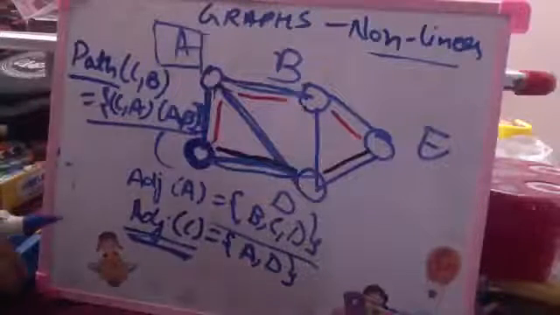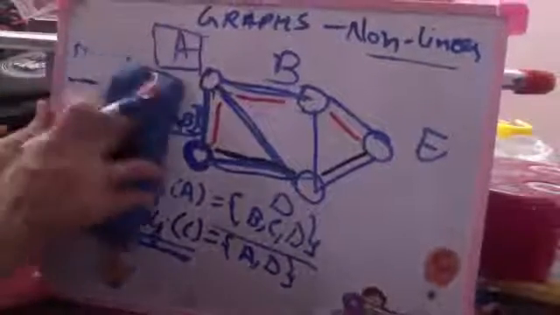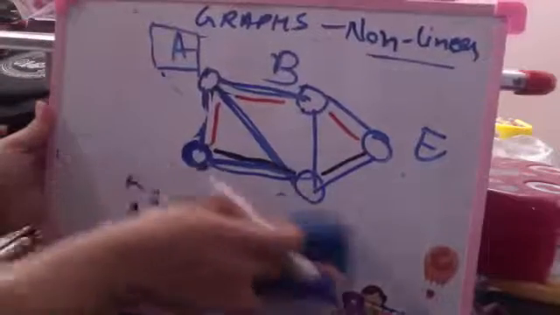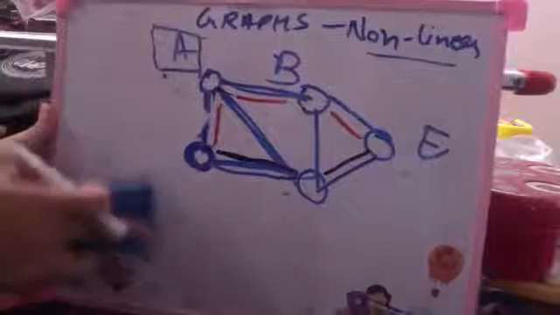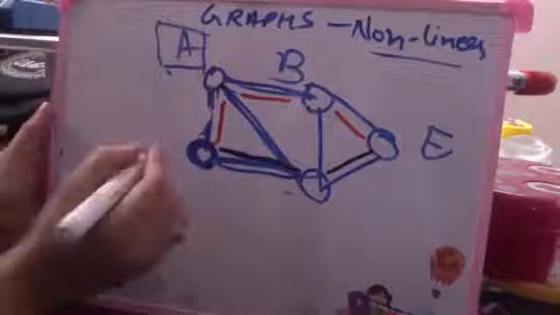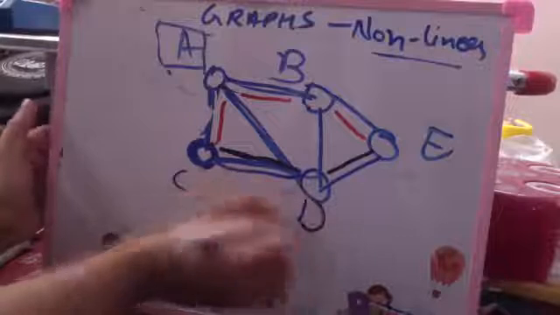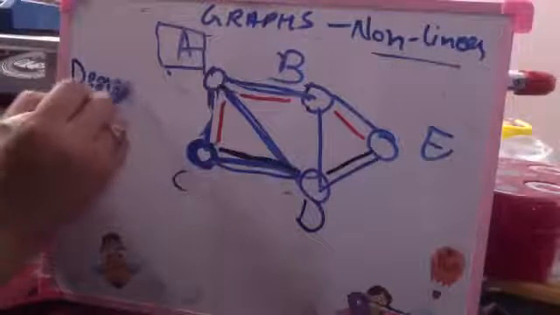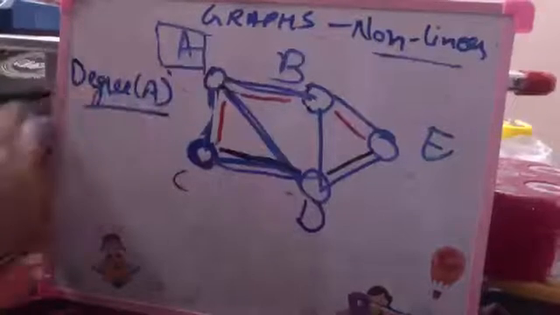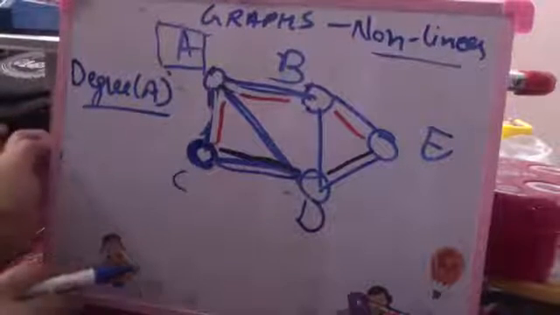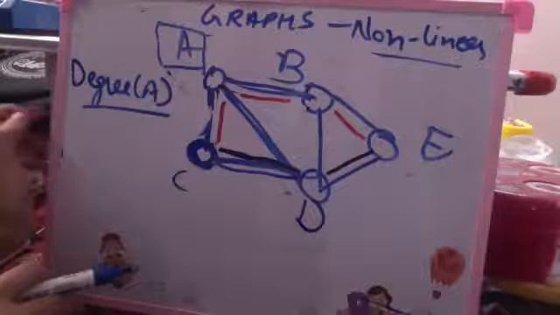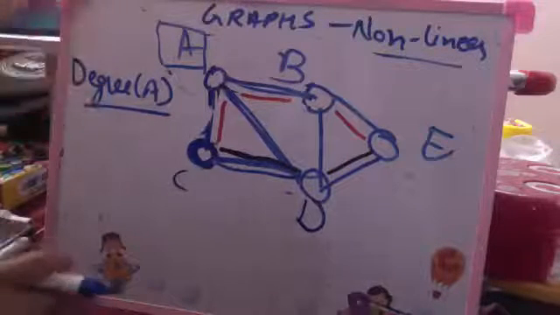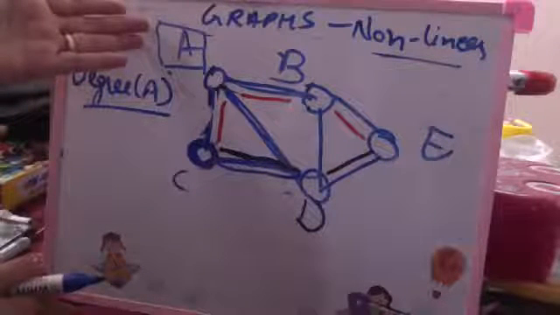Then we come to the degree of a node or degree of a vertex. In case the graph is undirected, then in degree and out degree are same, which are equal to the degree of any node. Supposedly I am calculating the degree of node A. The degree of node A is equal to the number of vertices which are adjacent to A. How many vertices are adjacent to A?